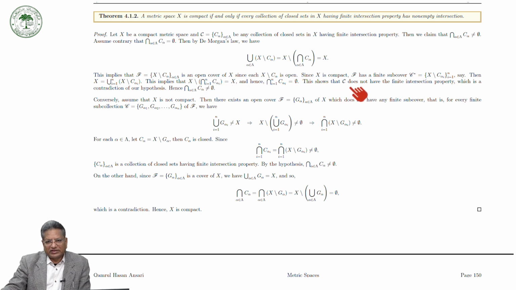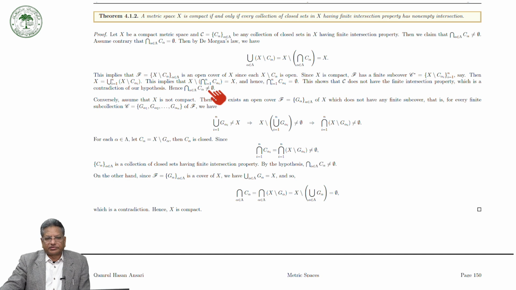This shows that C does not have the finite intersection property, because the C we are considering is a collection of closed sets having the finite intersection property. But here you see the intersection is empty. So this shows that C does not have the finite intersection property, which is a contradiction to our hypothesis, and therefore what we assumed, that the whole intersection is empty, is not true. It is non-empty.